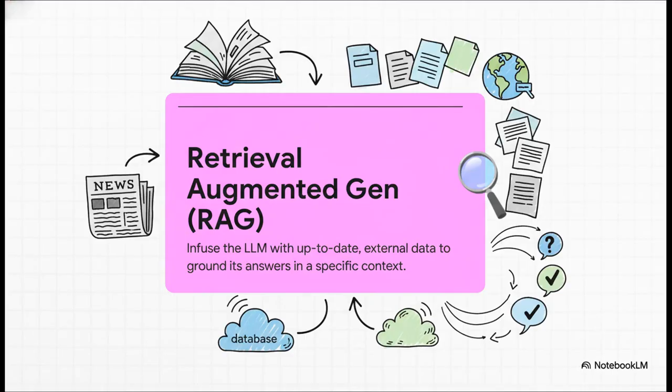Okay, another awesome way to connect the AI to the real world is something called Retrieval Augmented Generation, or RAG for short. Basically, this technique infuses the LLM with fresh, up-to-date info from the outside. Think about giving it access to your company's latest technical documents, for example. This is how you keep an AI from becoming outdated. And, super importantly, it's how you can make it cite its sources, so you know where the information came from.